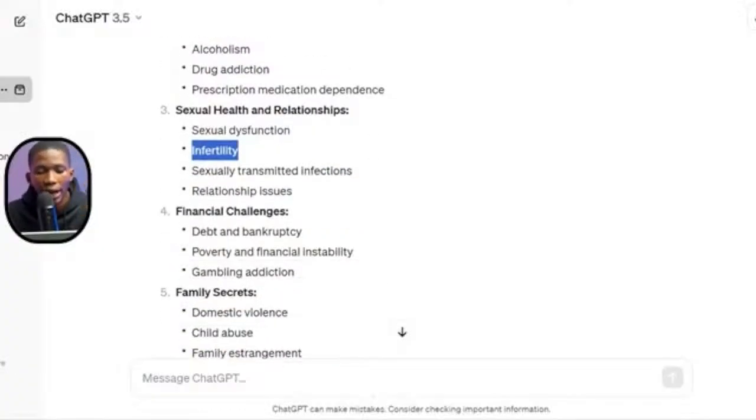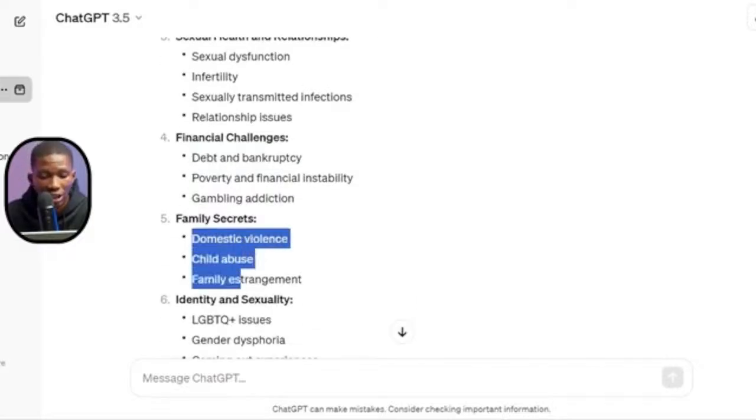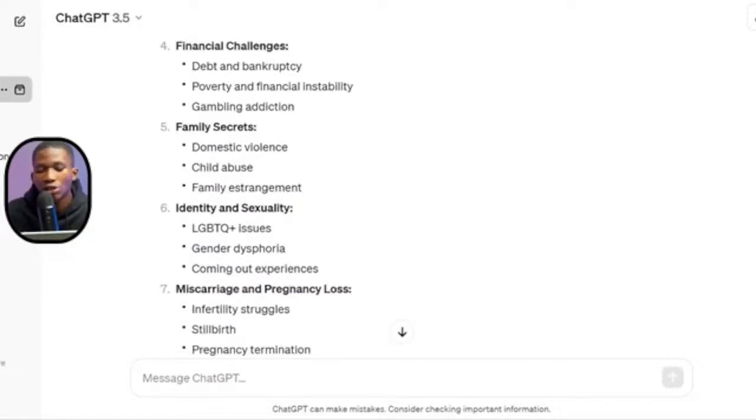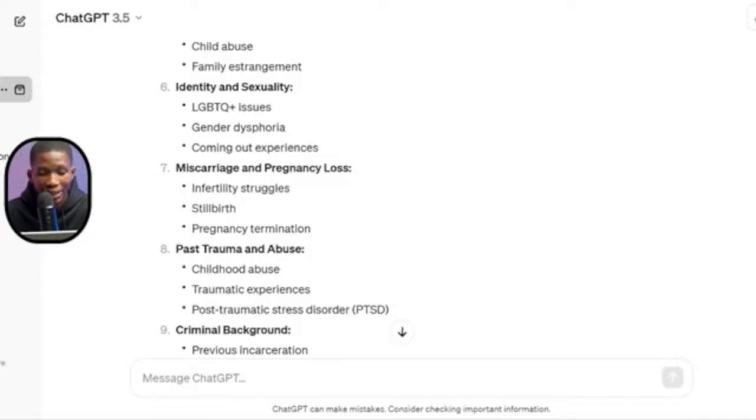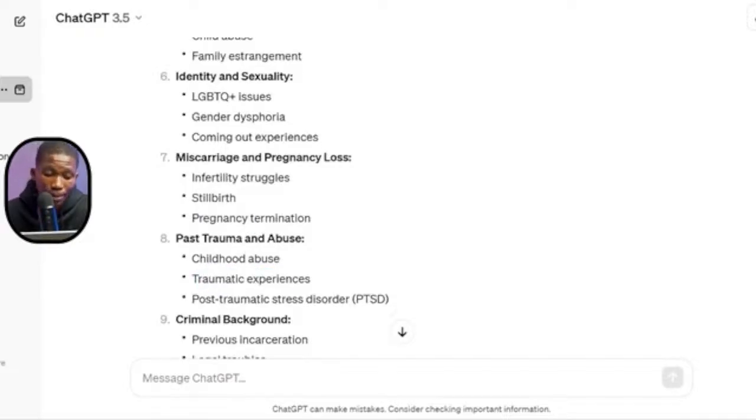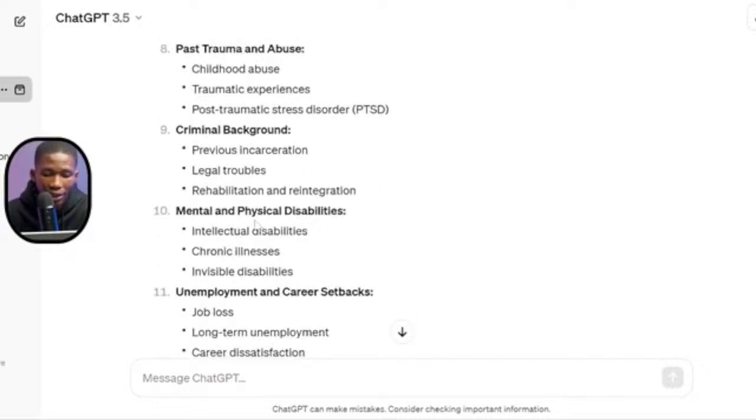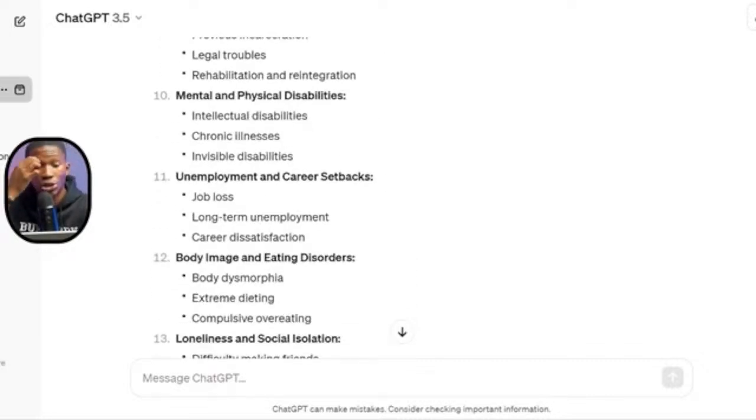So now you can see poverty and financial instability, gambling addiction, debt and bankruptcy, domestic violence, child abuse, family estrangement, LGBTQ issues, gender dysphoria, coming out experiences, infertility struggles here again, pregnancy termination, childhood abuse, traumatic experiences, post-traumatic stress disorder, PTSD, and a lot of things right here. So literally, I'm just showing you guys how to think. So in this video, what I'm going to do is go for the infertility niche.